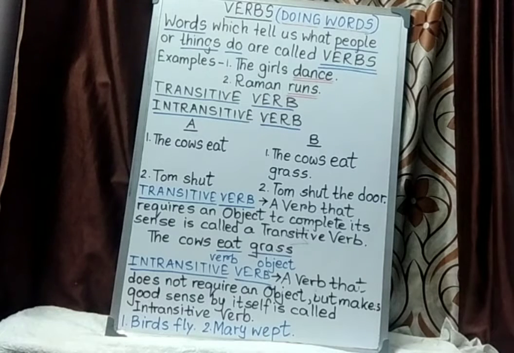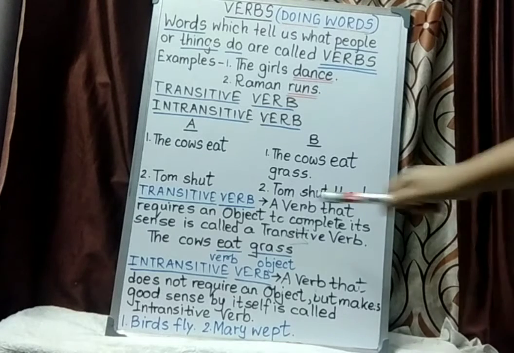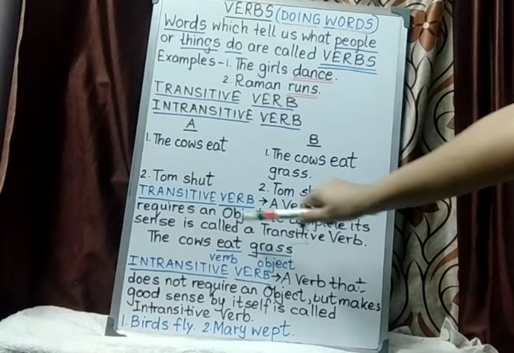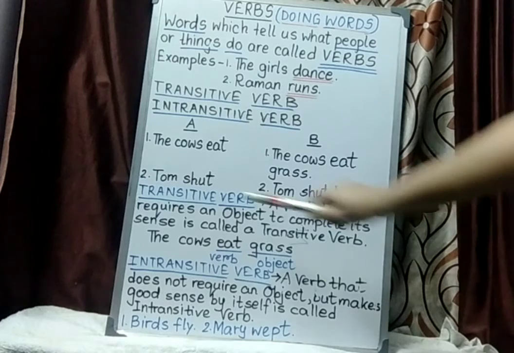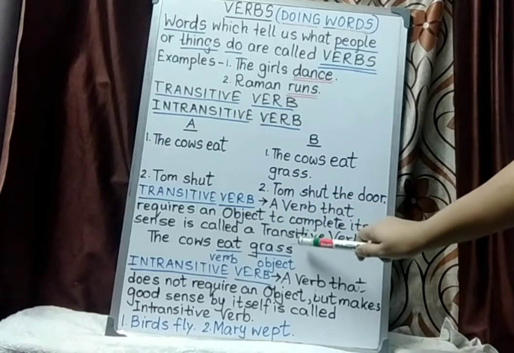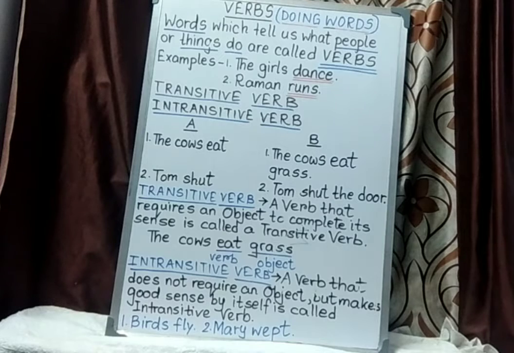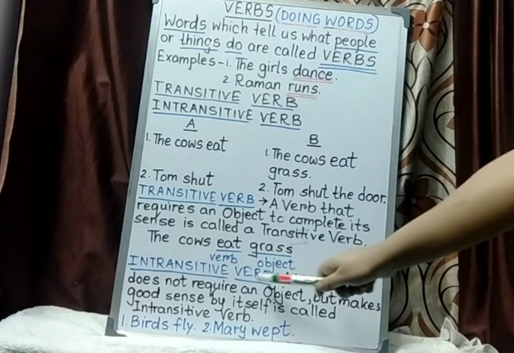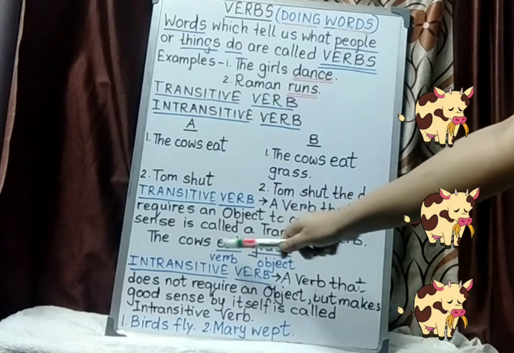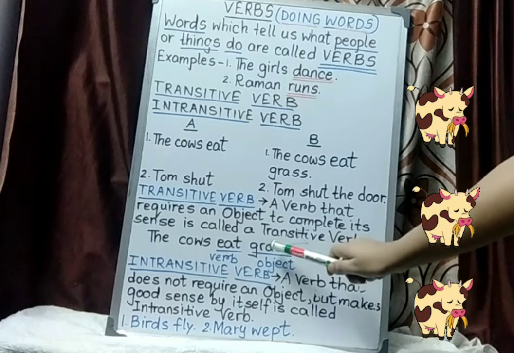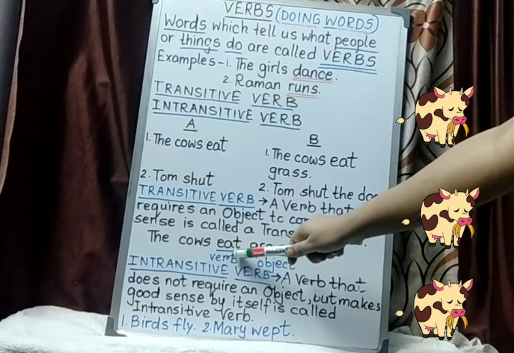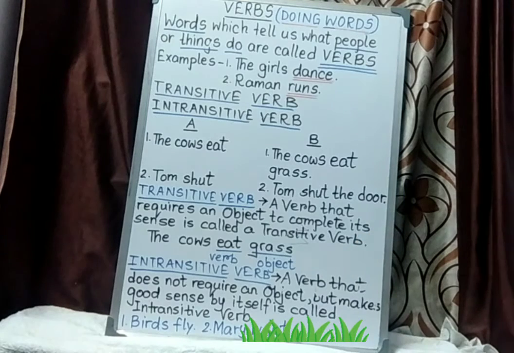So, transitive verb, as it is defined, a verb that requires an object to complete its sense is called a transitive verb. That means the sentence which carries an object to make a complete sense, that particular verb in that sentence is transitive. Intransitive verb. Now here I have given the example again. The cows eat grass. So here the transitive verb will be eat and the object will be grass.